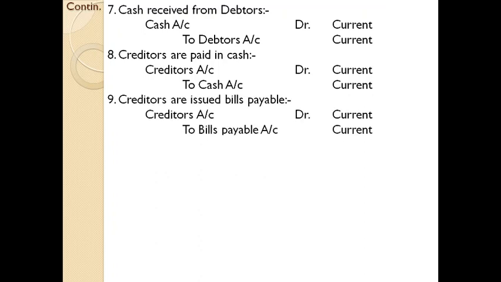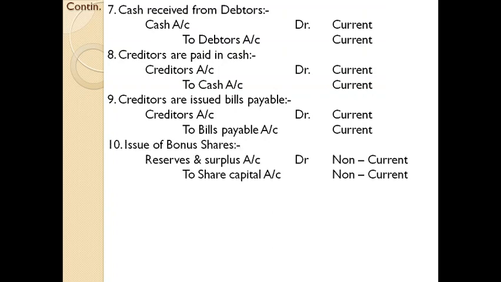Next one, creditors are issued bills payable. We all know what is meant by that transaction. During trade, businessmen used to follow such transaction. Whether that journal entry result in change in working capital? Definitely no, because both items are current items. Both are components of current liabilities. One item of current liability is replaced by another one. So the net effect is there is no change in working capital, so it doesn't affect flow of fund.